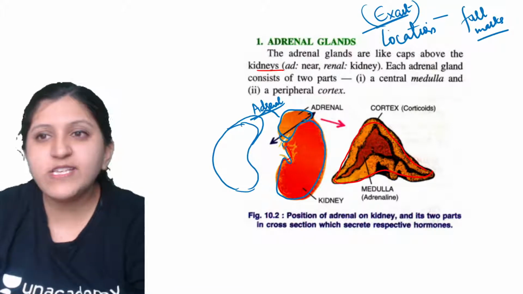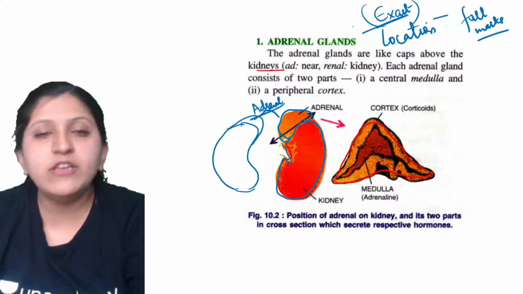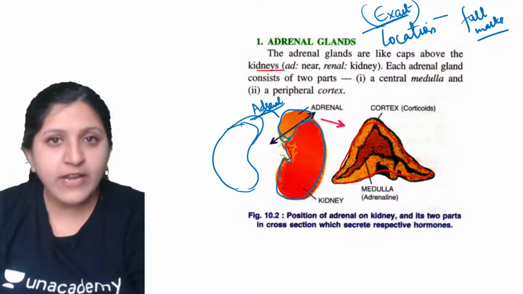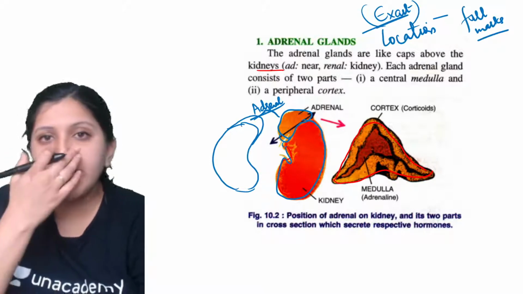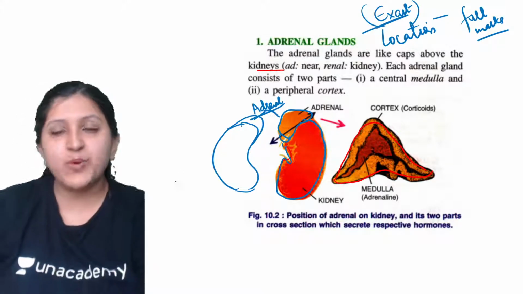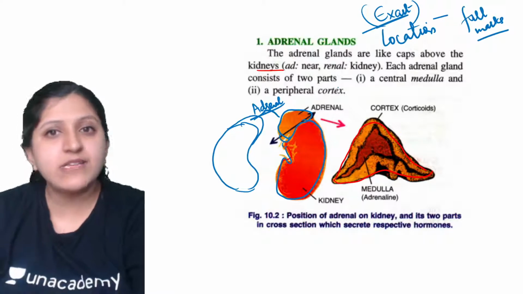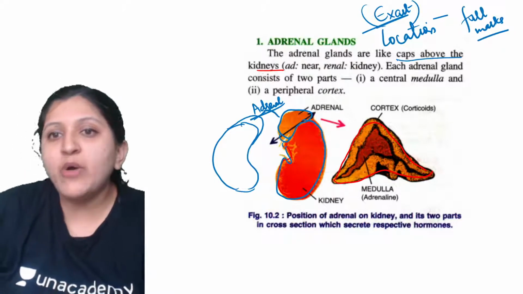Okay, so that is why when you write a location, write the one which is given in your textbook, not your own sentence. Your own sentences are not at all accepted by the board evaluation. I have undergone an evaluation training for your ICSE board exam, so they expect you to write the exact same sentence which is given there. So adrenal glands are like caps above the kidneys.